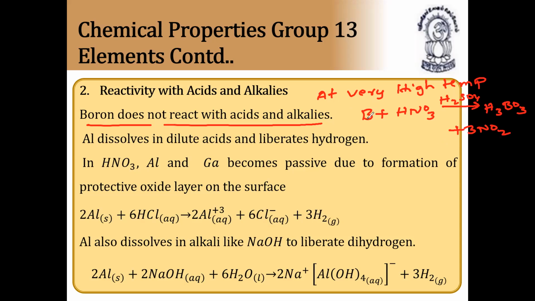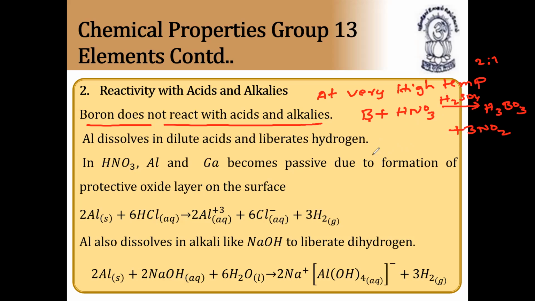So boron combines with acids only at very high temperature, and not directly with one acid. It combines with a mixture of hot concentrated sulfuric acid and nitric acid in the ratio of 2 is to 1.